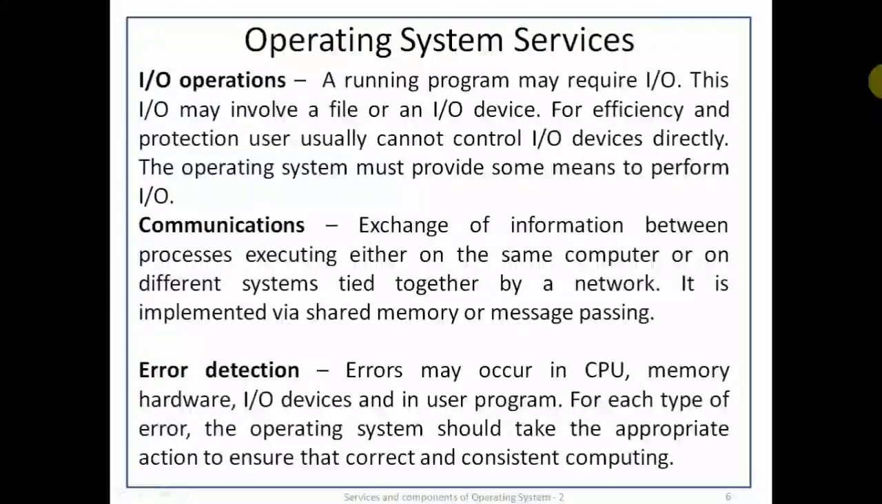Error detection. The operating system constantly needs to be aware of possible errors. Errors may occur in the CPU, in the memory hardware, in the I/O devices, or in the user program. For each type of error, the operating system should take the appropriate action to ensure correct and consistent computing.